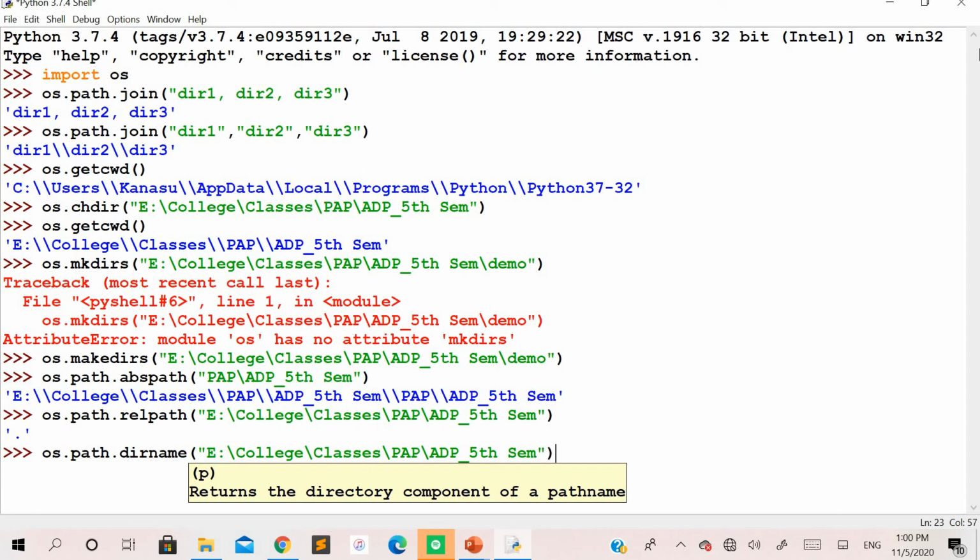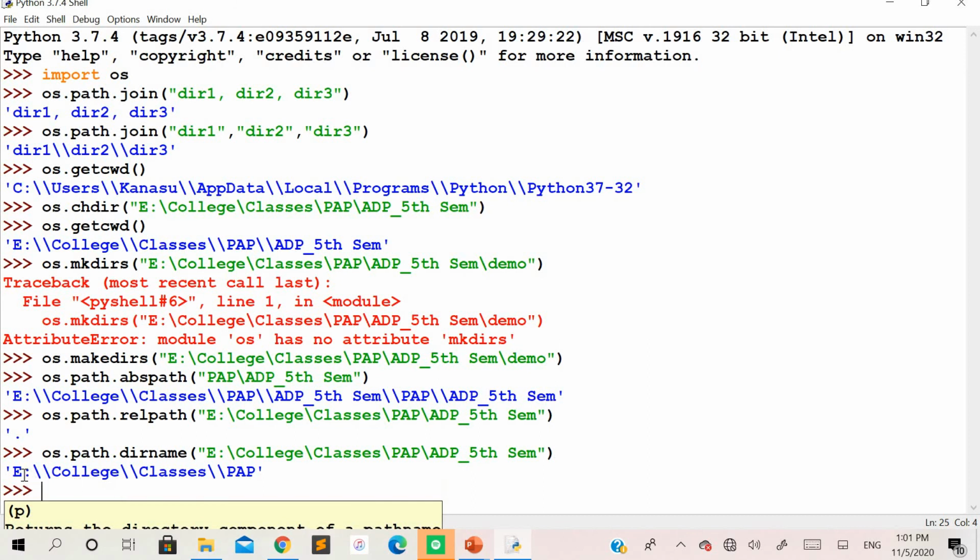Before I execute, let us identify the last slash that appears in this path, it is this one. So we need to get all the values from E up to this point. Let us see what we will get. You can see we are getting all the values starting with E up to this path, that is all the values before the last slash if you use dirname.